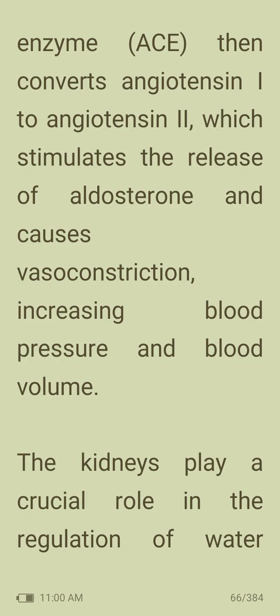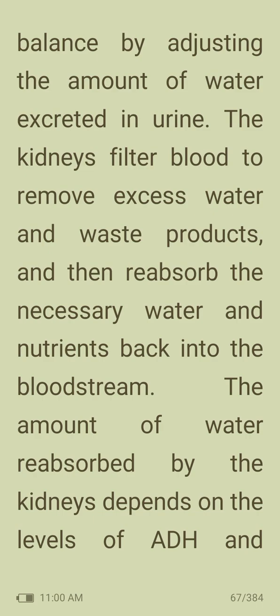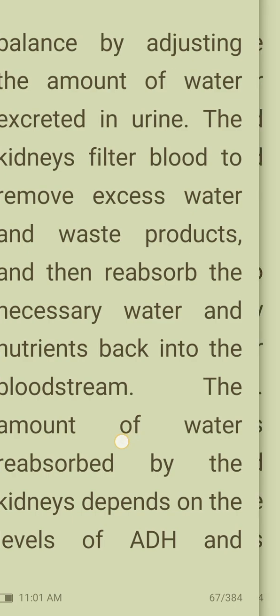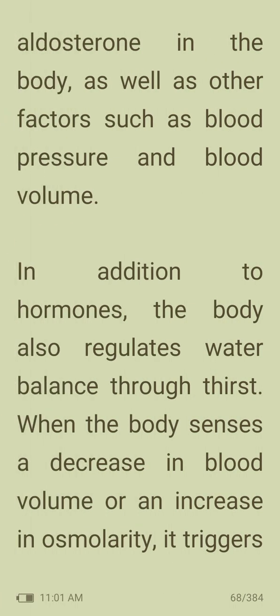The kidneys play a crucial role in the regulation of water balance by adjusting the amount of water excreted in urine. The kidneys filter blood to remove excess water and waste products and then reabsorb the necessary water and nutrients back into the bloodstream. The amount of water reabsorbed by the kidneys depends on the levels of ADH and aldosterone in the body, as well as other factors such as blood volume and blood pressure.